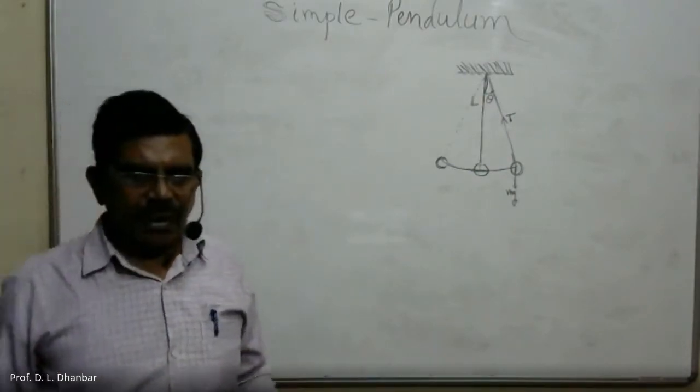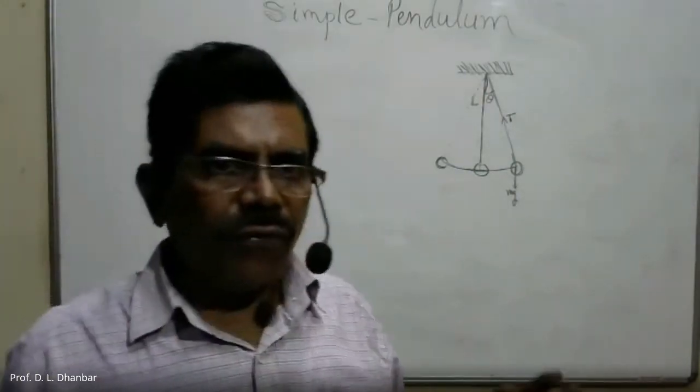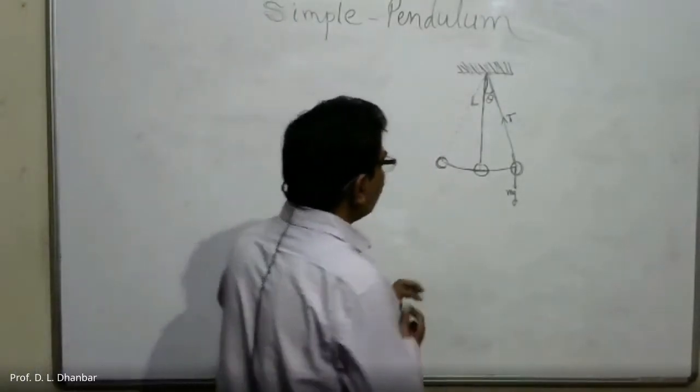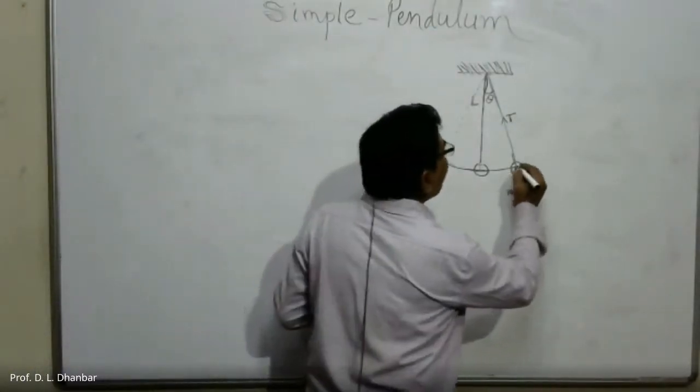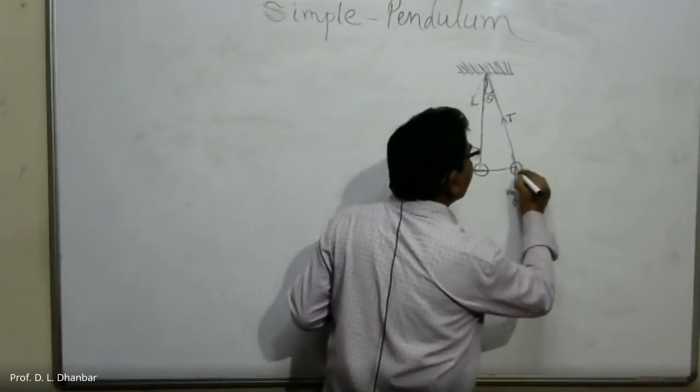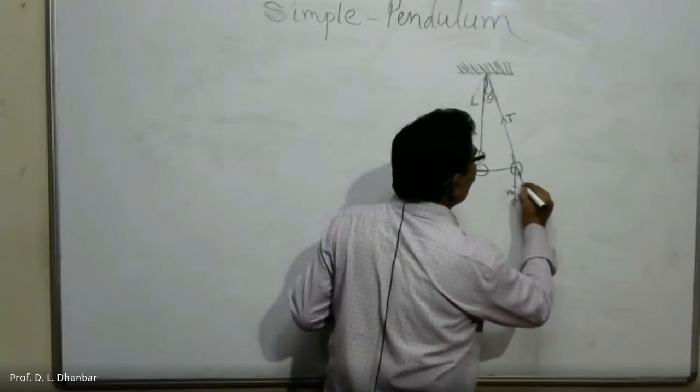So mg is the weight of the bob, acting vertically downward. This mg can be resolved into two components.